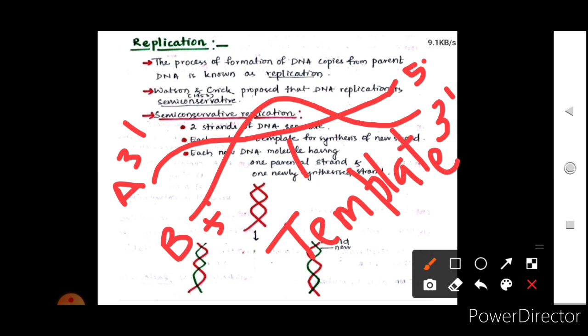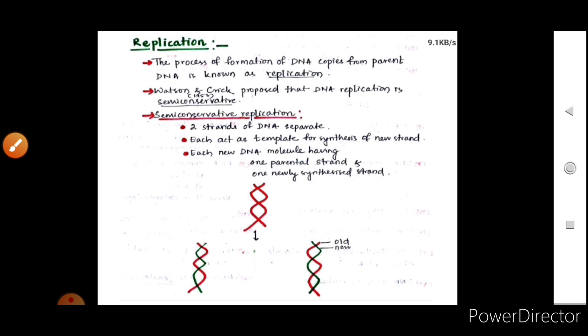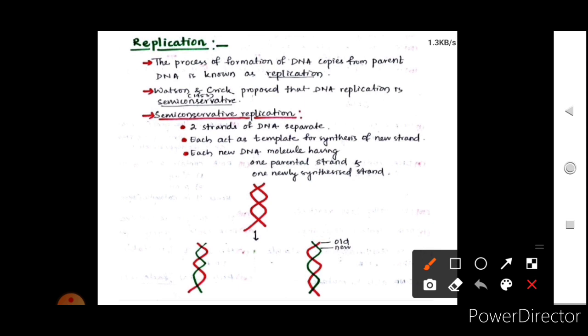So what will happen? Suppose this is the parental DNA.